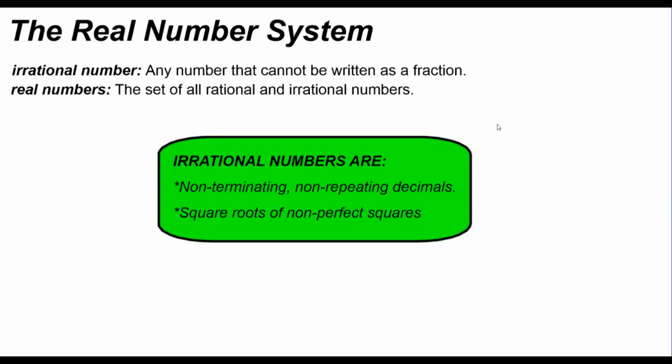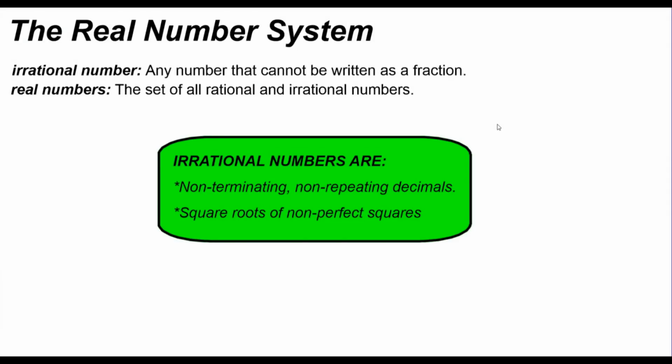We talked about it briefly in chapter 3, but now we're going to talk about it in a little more detail. When we put the rational numbers together with the irrational numbers, we get a number system called the real numbers. That's the set of all rational and irrational numbers. Just to review, what are irrational numbers? Last chapter we learned that they were non-terminating, non-repeating decimals. Decimals that never terminate or repeat are irrational.